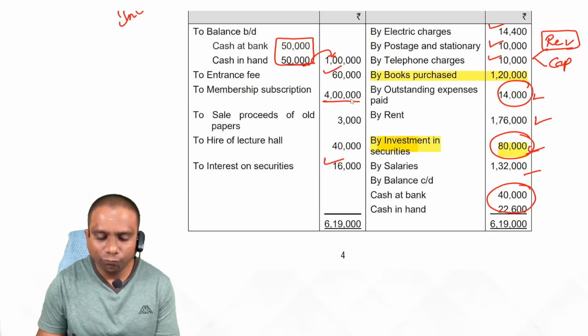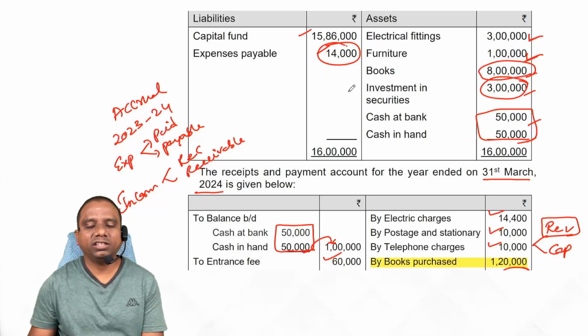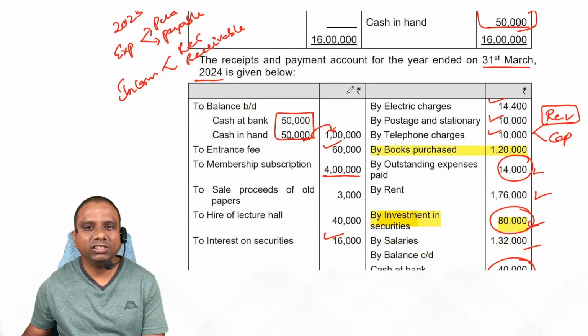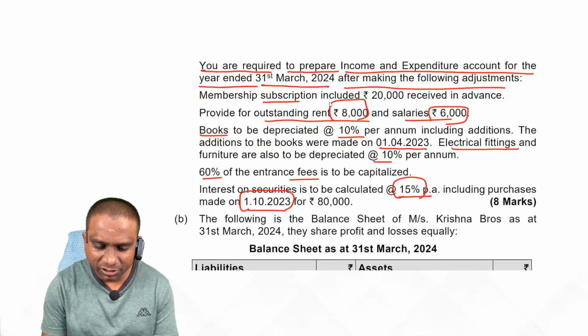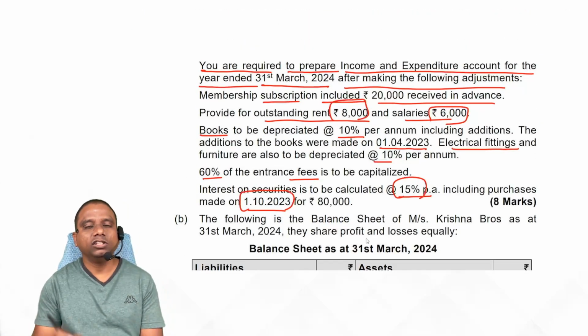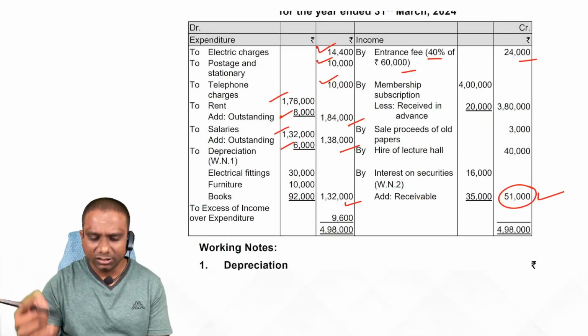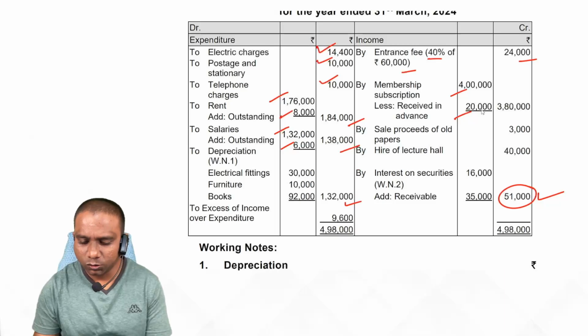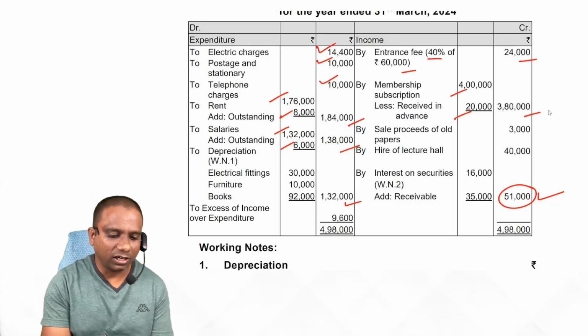Membership subscription 4 lakh. Observe the previous year's balance sheet. Is there any outstanding subscription in the previous year? No. That means we received subscriptions in the current year, 4 lakhs. And they said membership subscription included 20,000 received in advance. So out of 4 lakhs, deduct 20,000 for the income and expenditure account: 4 lakhs minus 20,000, 3 lakh 80. The 20,000 we show on the liability side of the balance sheet as advance.